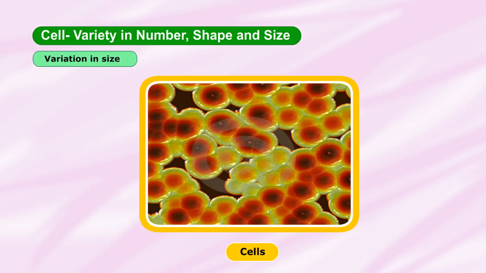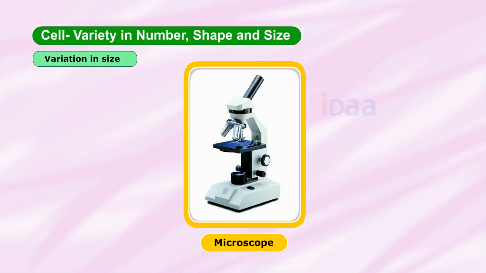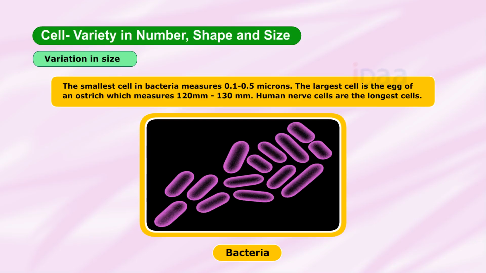Variation in size. The size of a cell may be as small as a micron, a millionth of a meter. Such cells are not visible to the naked eye. These cells can be seen under a microscope. The smallest cell, in bacteria, measures 0.1 to 0.5 microns.